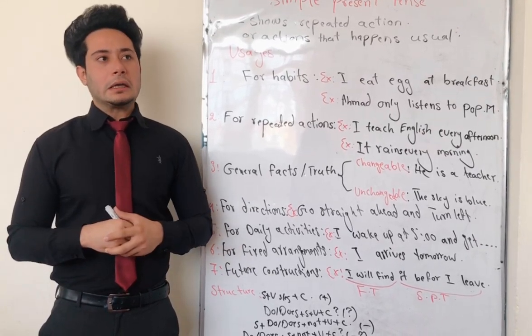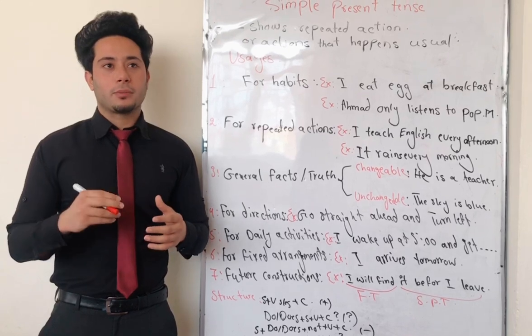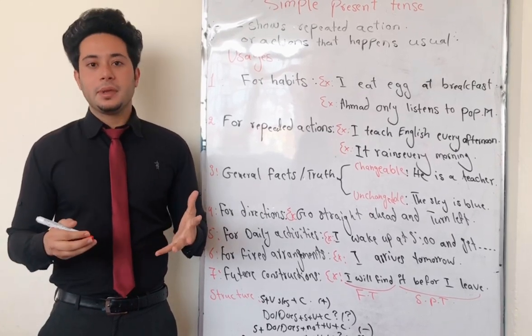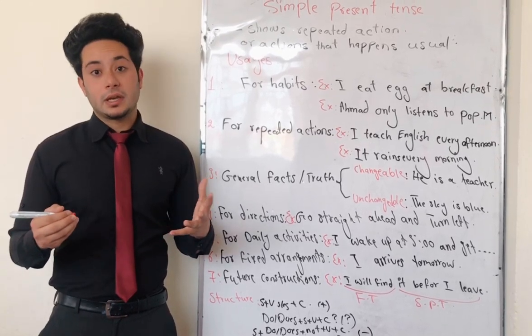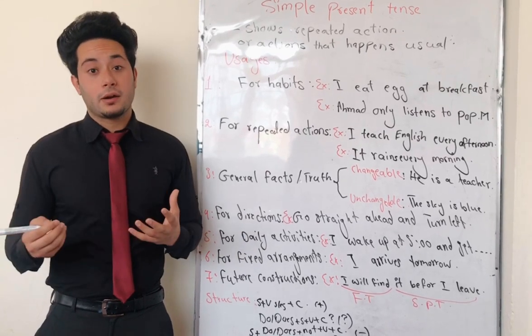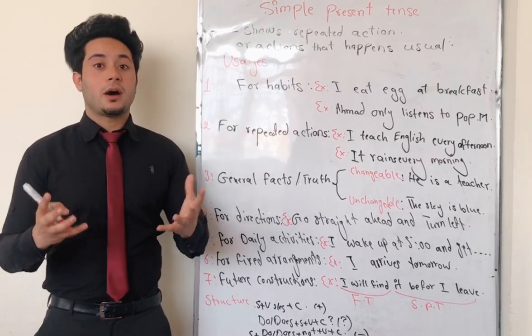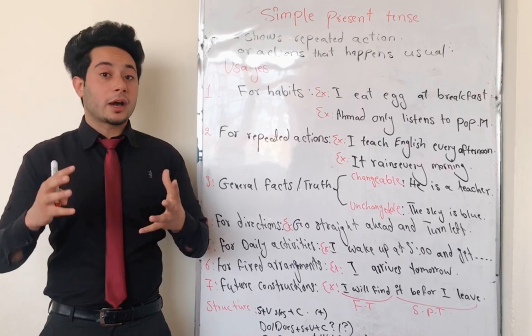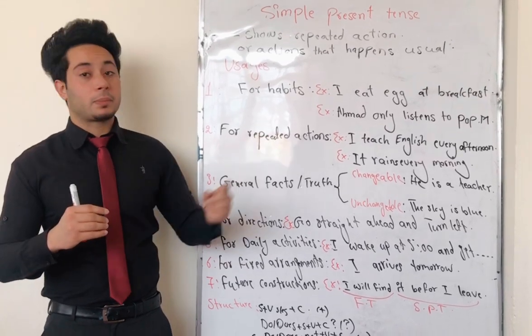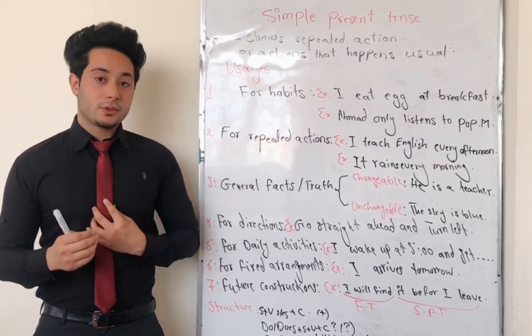For example, I can say that I wake up from sleep at 5 every morning. It means it is my daily activity, and I get ablution or perform a prayer. So we can say we're talking about our daily activities with simple present tense. Okay, where else can we use simple present tense?